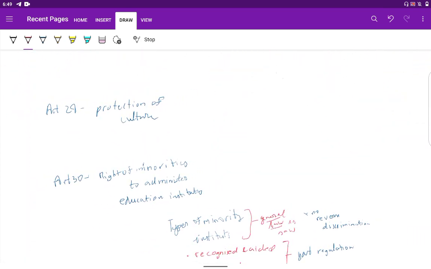Now coming to Article 29, this gives protection of culture to certain sections of people. It is given to any citizens of the country who want to protect their distinctive culture, language, etc. The Supreme Court has held that this right is applicable to minorities as well as the majority.